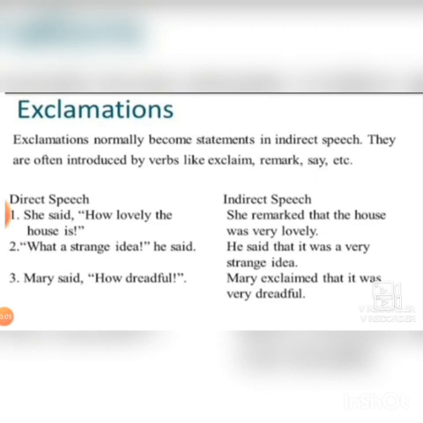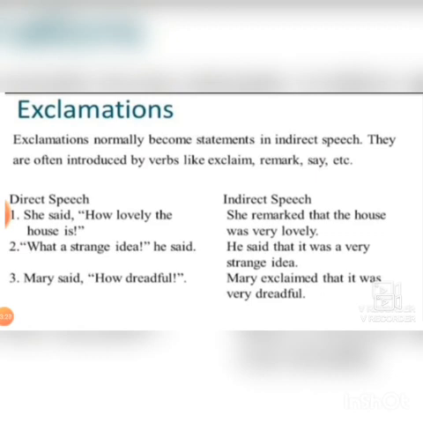So here you have seen the change: we have used the word remarked. That's a new verb, and after it you have to use the conjunction, of course, and then you make the exclamatory or expressive sentence into a normal sentence or statement: that the house was very lovely.